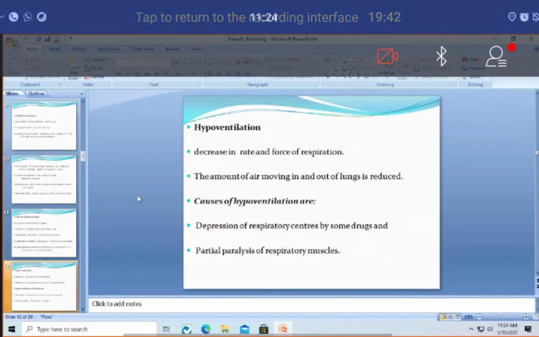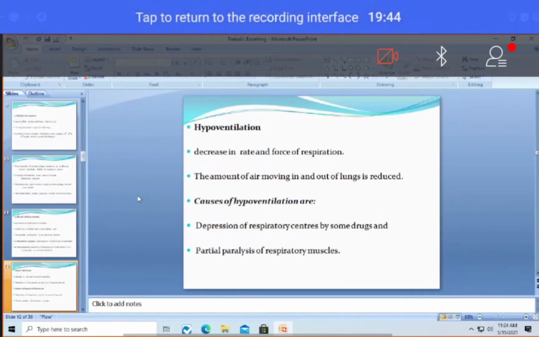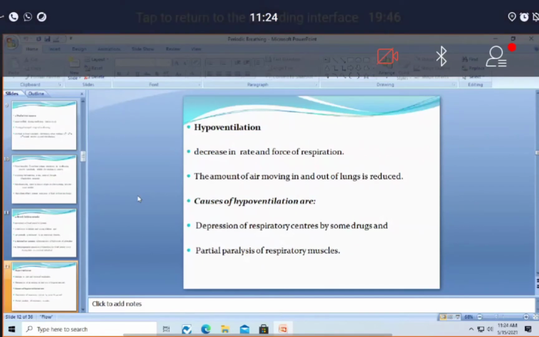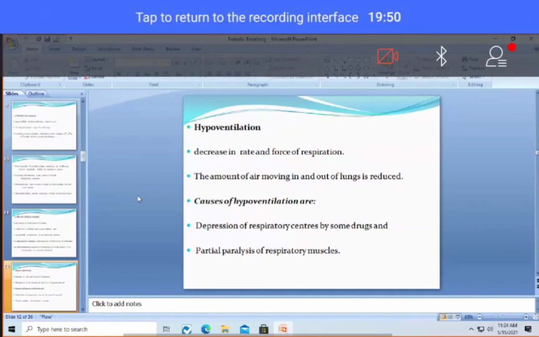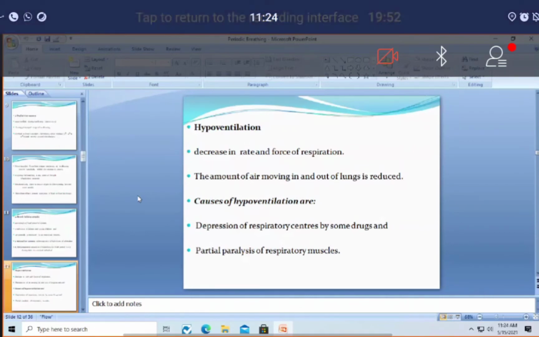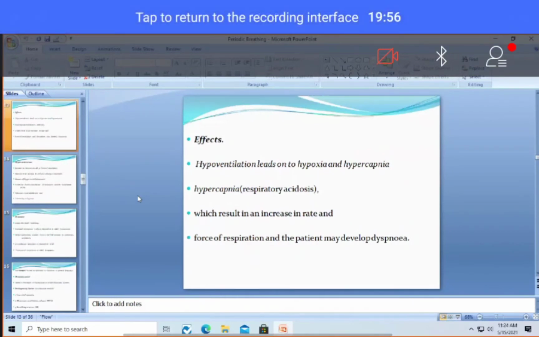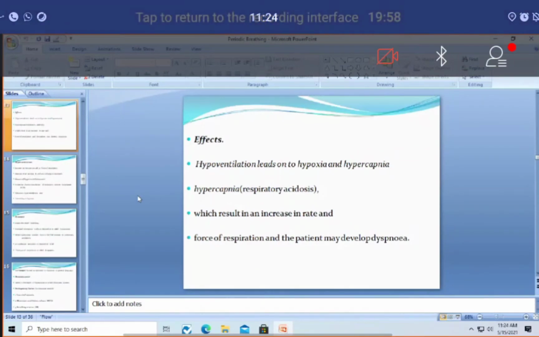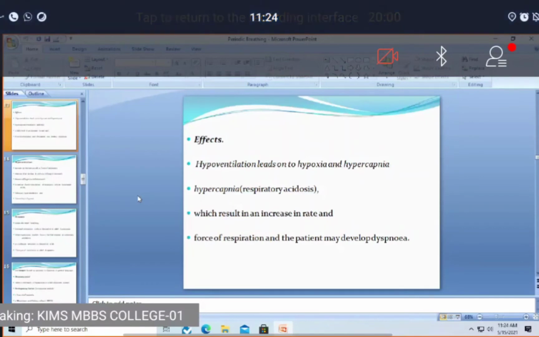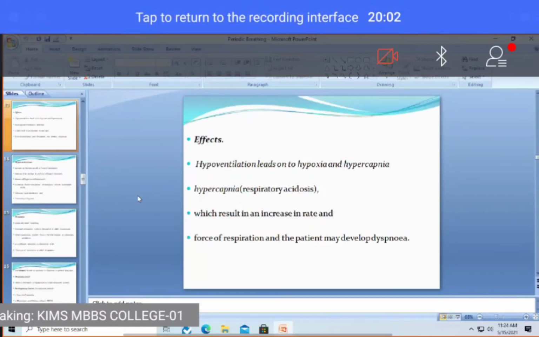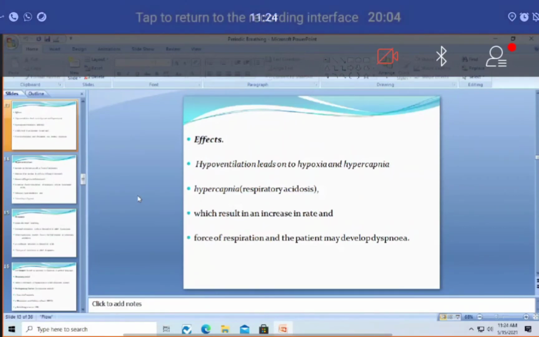Then hypoventilation is nothing but a decrease in rate and force of respiration, causing a decreased amount of air to enter into the lungs. The causes are paralysis of the respiratory muscles or depression of the respiratory centers. As we know, when hypoventilation occurs, oxygen saturation decreases, which is hypoxia, and carbon dioxide partial pressure increases, which is hypercapnia.